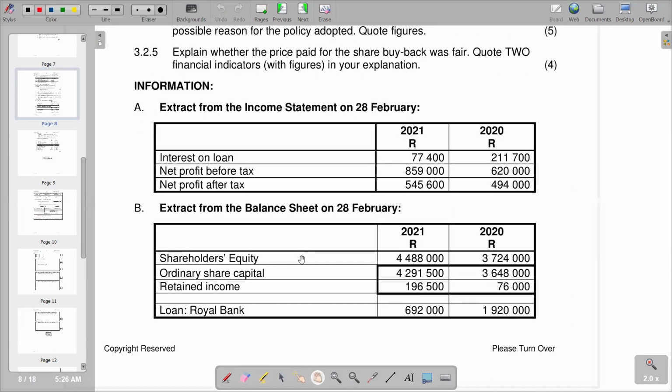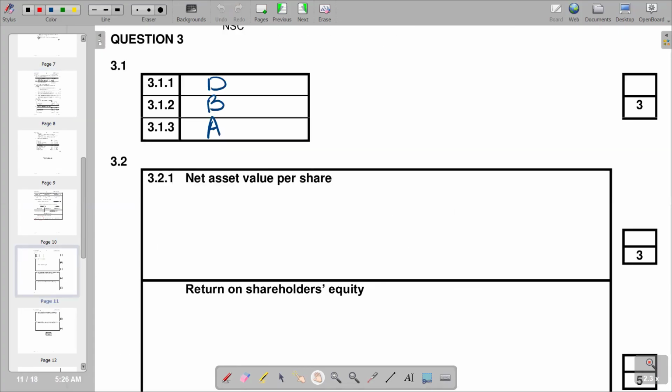So we come to our question, try to identify the shareholders' equity. We have got information that we are given here that we need to go through. We have got shareholders' equity. Obviously, we are using the current period's information, which is 2021. We have got 4,488,000. Here's our shareholders' equity. So here we say 4,488,000.